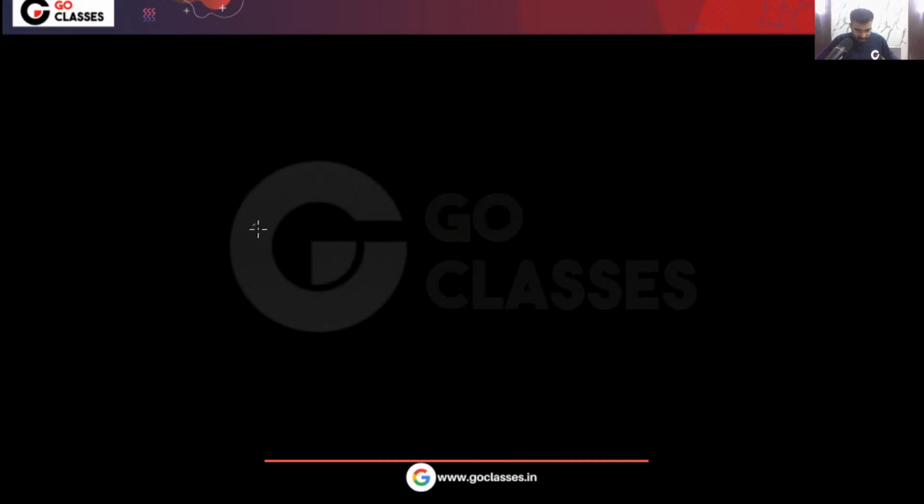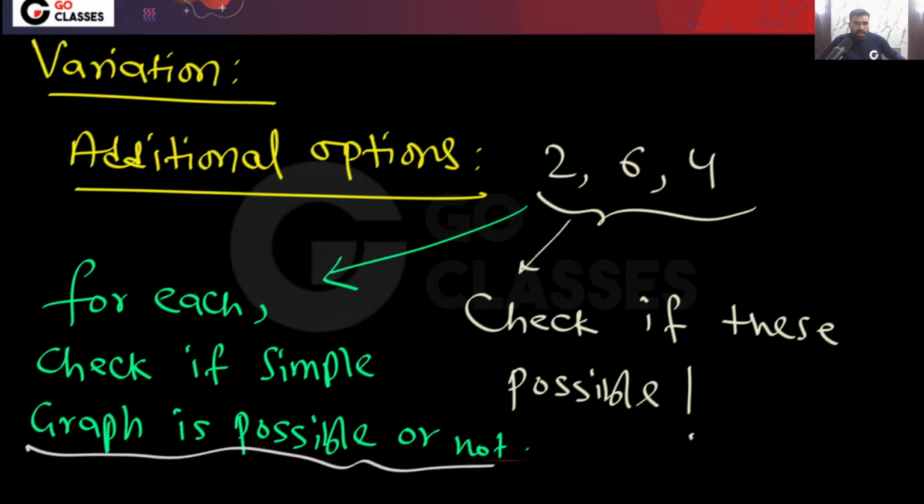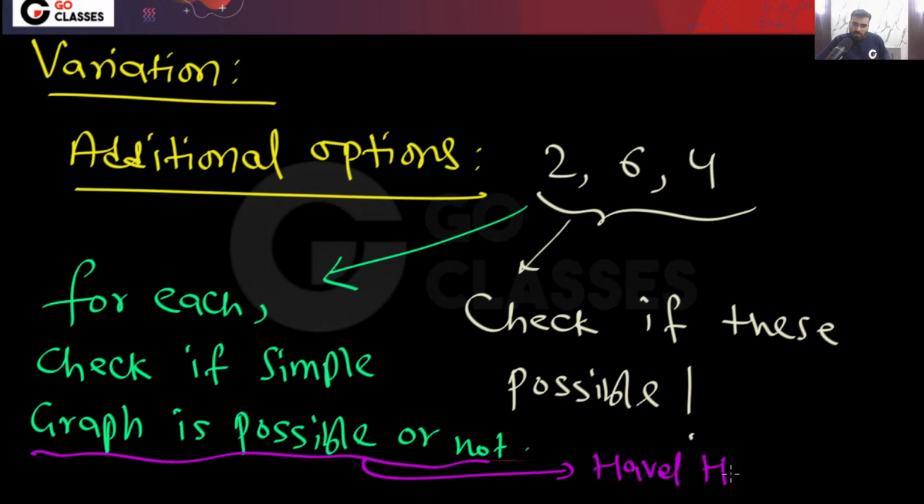So can I give you this as homework? Can you do this? Basically, apply the Havel Hakimi algorithm to check if these are possible or not. You can take this as homework.